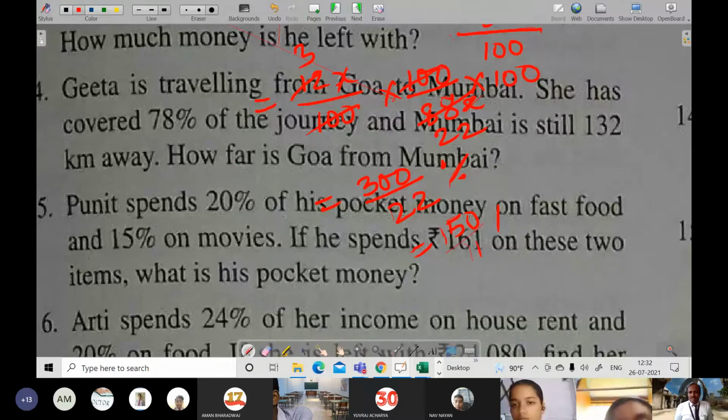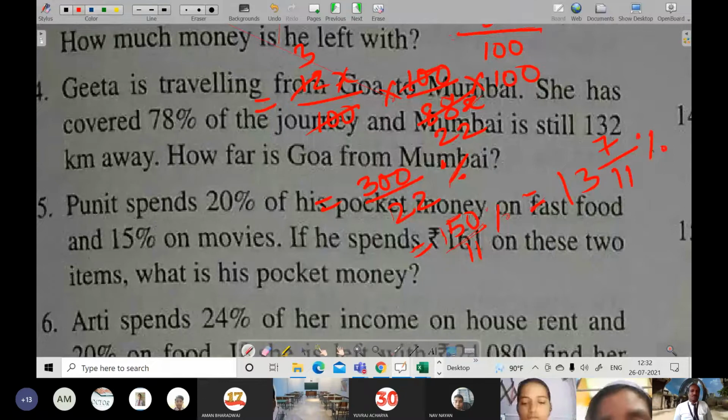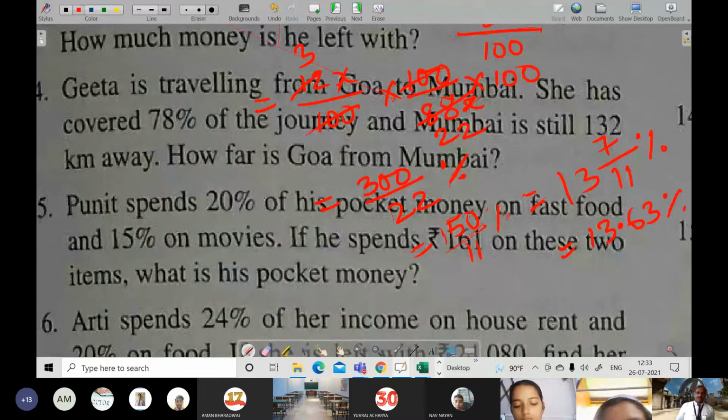When you change it into a mixed fraction, it becomes 11 1 is 11, 4. So 11 3 is 33, 7. So 13.7 by 11% is the answer. Or if you write it in decimal, then it will come 13 point, how much? 11 6 is 66. Then after 4, 11 3 is 33. So 13.63%. That can also be written.